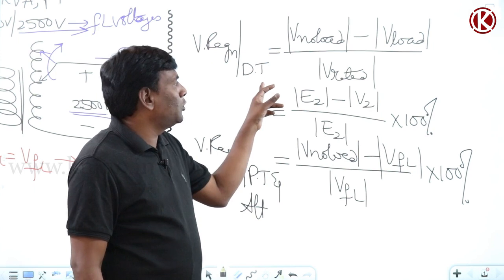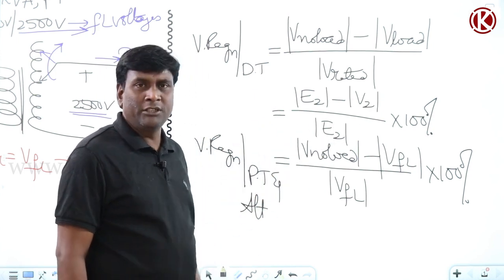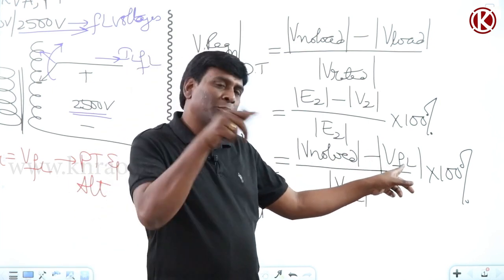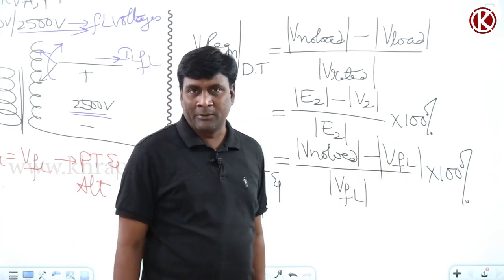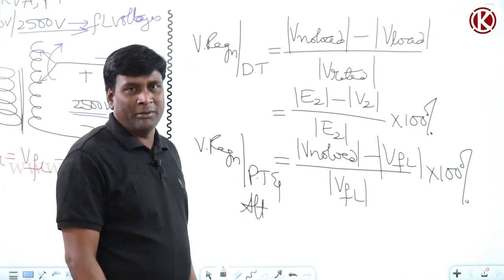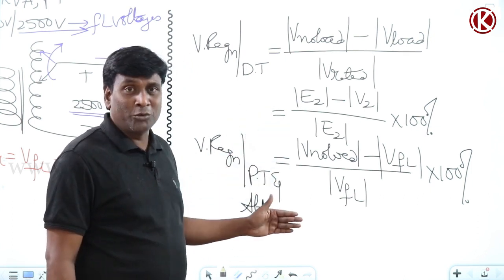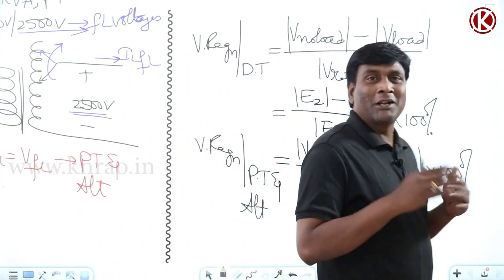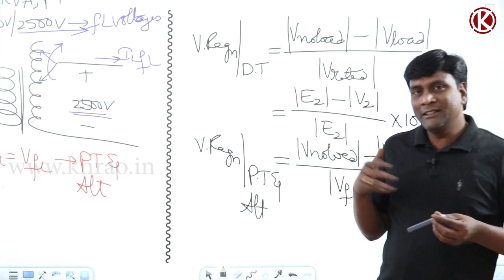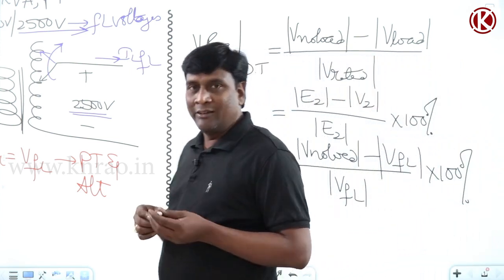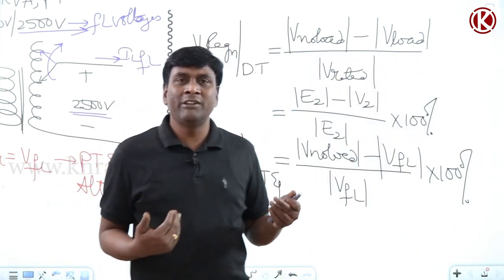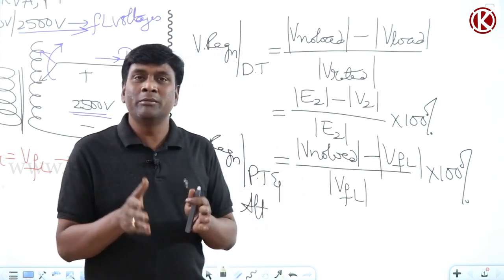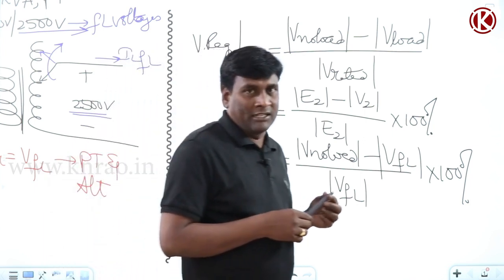Now for the no load case, E2 minus V2 by E2, where no load voltage is E2 and full load voltage is V2, divided by V2 at full load into 100 percent. Here a small friction will be there between these two: which formula to use in the exam, and how to identify whether it is a power transformer or a distribution transformer. All these things I will handle, because I will take some problems and force you to think whether the given problem is a distribution transformer or a power transformer.